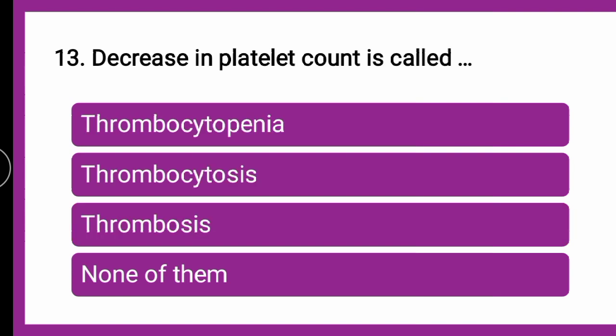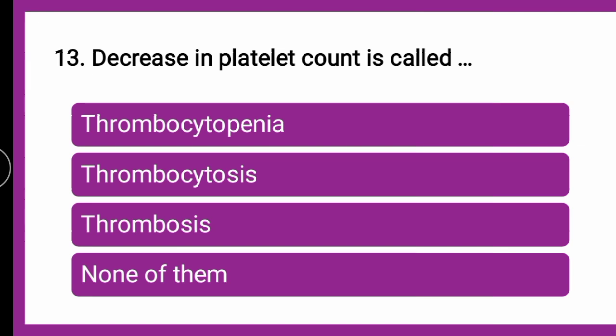Next question is, decrease in the platelet count is called dash. Whether the decrease in platelet count is thrombocytopenia, thrombocytosis, thrombosis, or none of them, you can put your answer in the comment section. Till that, we will go for the explanation of the given terms. So, come on, put your answers in the comment section fast.